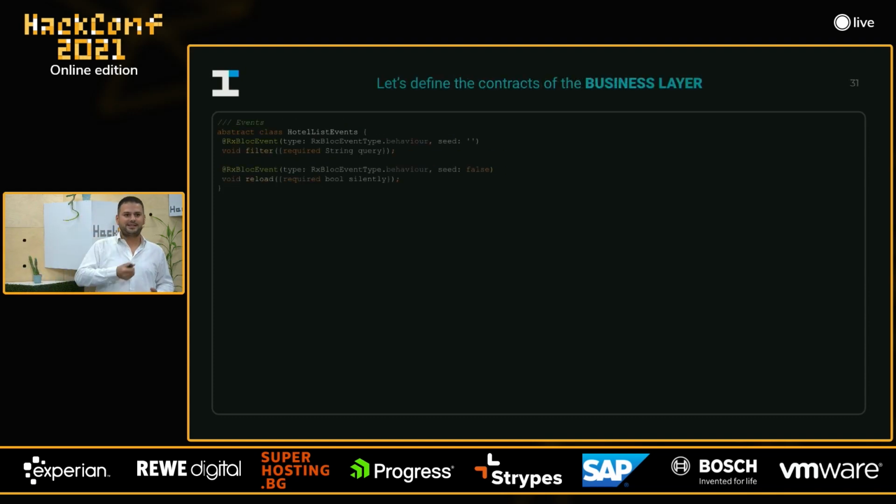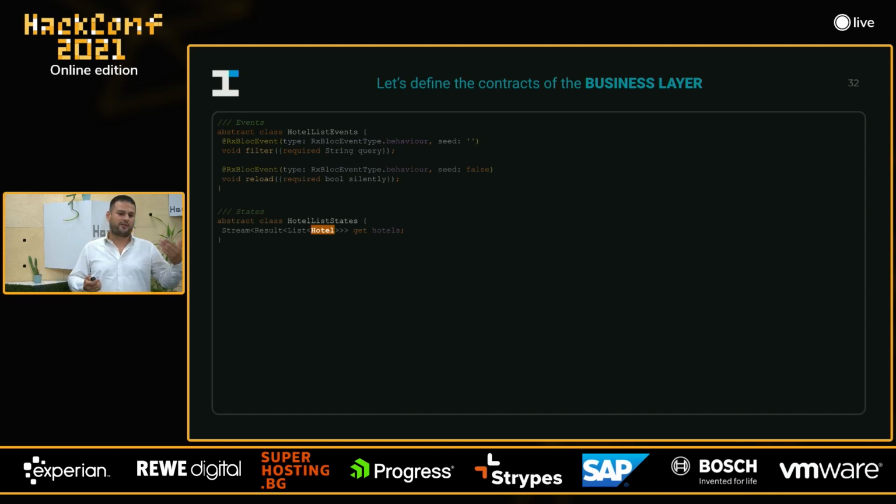So let's now implement the contracts, the interfaces that we're gonna expose from the business layer to the UI layer. So let's start with the events. As you can see, we have just pure methods like filter by providing a query, reload by providing a boolean silently true or false, okay, and then we have the states. We need to show hotels. That's why currently we have just one state, but be aware that in production apps you might have much more.